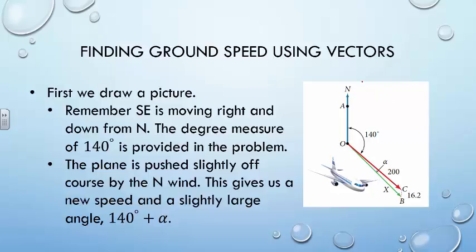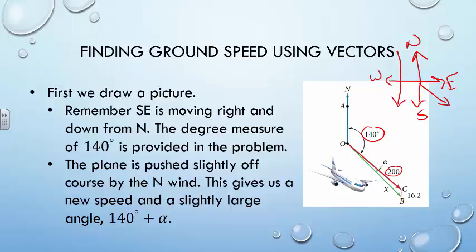We have a very beautiful picture here provided for us from the book, but to use it we do need to remember our cardinal directions. So we have north, south, east, and west. And the plane is moving southeasterly down in this direction, and you can see that represented here by this red vector labeled C. We've also labeled this with the airspeed of 200 and moving at a 140 degree angle off of due north. Taking those next pieces of information, we have a north-south wind, so that's pushing the plane down this way, moving from north down to south.